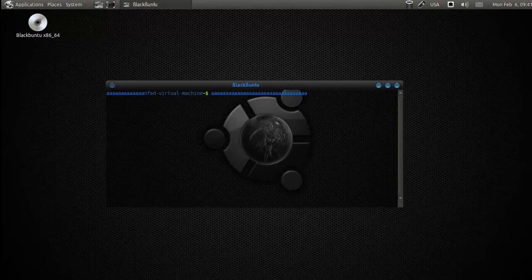This is a quick fix because I like using Blkbuntu, but this gets kind of annoying, of course. So what we're going to do is fix that, and we can fix that in two ways. We can do the easy way and the hard way.